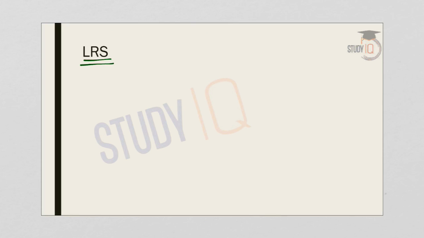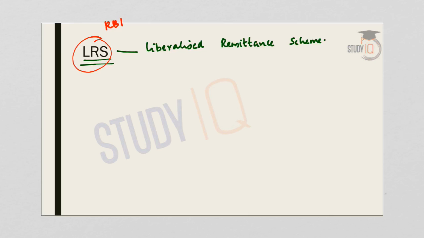Next one is LRS or Liberalized Remittance Scheme. Why LRS has become a current affair is that the RBI has narrowed the definition of relatives in order to check the flow of funds through LRS. So we will understand what is the new definition given by RBI. The definition for relatives has been narrowed. This definition includes only immediate relatives like parents, spouses, children and their spouses. So the definition for close relatives has been narrowed by RBI.